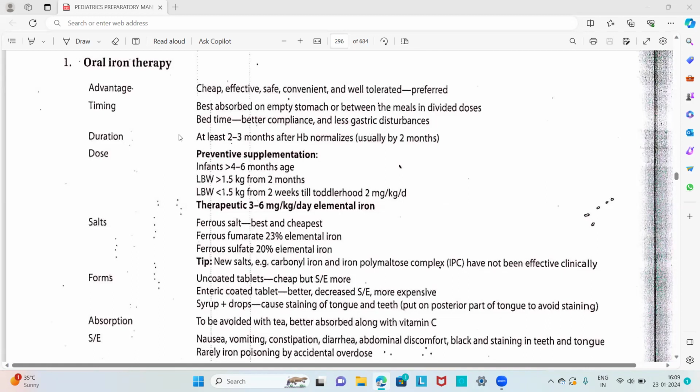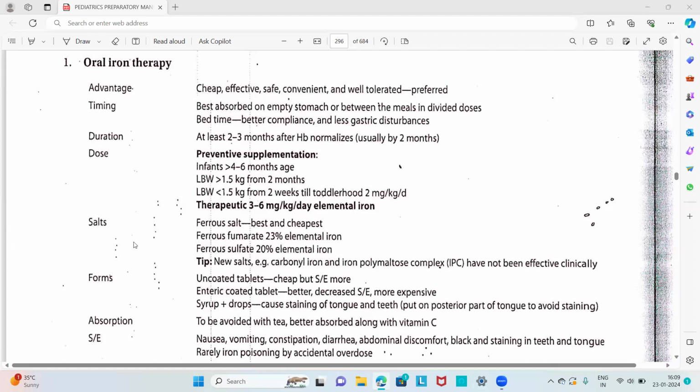And the duration is at least 2 to 3 months after hemoglobin normalizes, usually by 2 months. And the dose is preventive. For preventive supplementation in infants, we have to give oral iron therapy from 4 to 6 months of age. Then in low birth weight babies greater than 1.5 kilogram, from 2 months. In low birth weight babies less than 1.5 kilogram, from 2 weeks till toddlerhood, 2 milligram per kilogram per day. Therapeutic dose is 3 to 6 milligram per kilogram per day elemental iron.